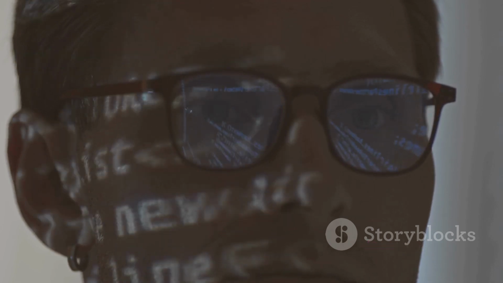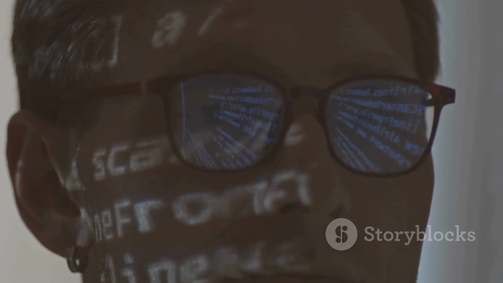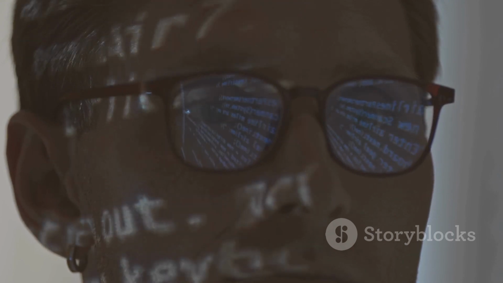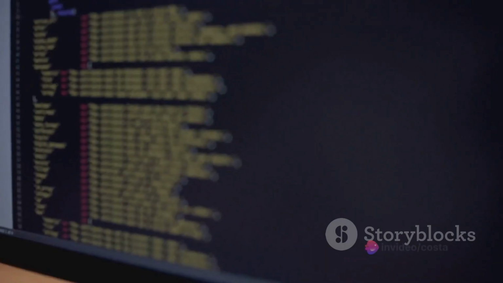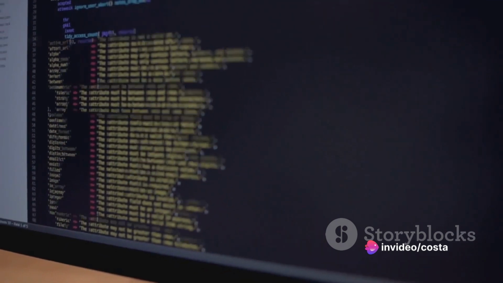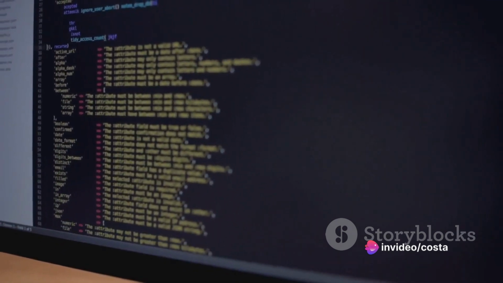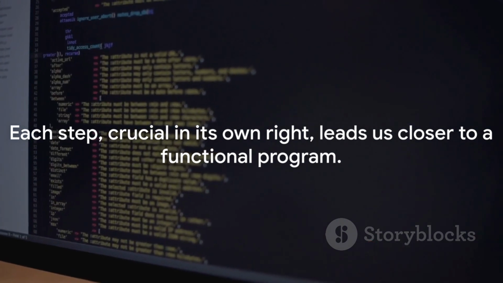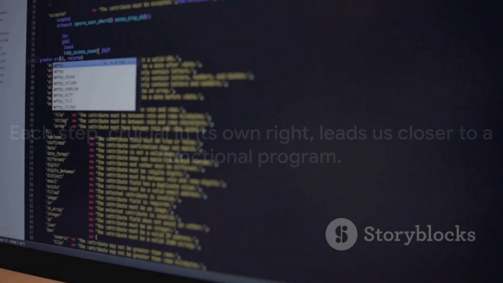This is the process of finding and fixing errors in the code. It's like finding out why your dish doesn't taste as expected and then adjusting the recipe. Debugging can be time-consuming and sometimes frustrating, but it's an essential step in the process. Each step, crucial in its own right, leads us closer to a functional program.